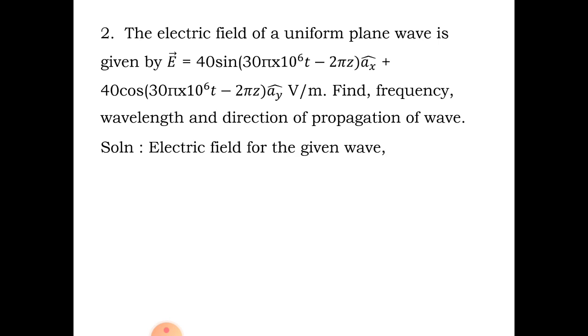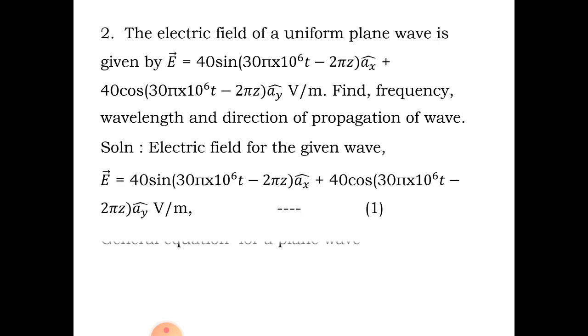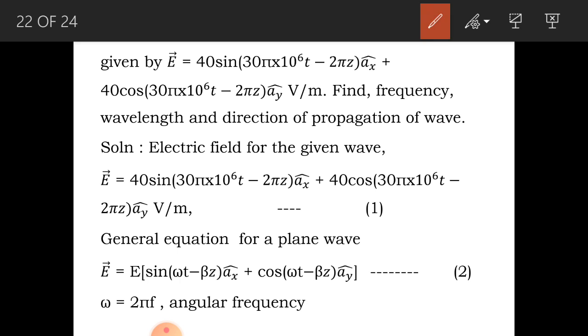So next question: the electric field of a uniform plane wave is given by E equal to 40 sin (30 pi into 10 to the power 6 t minus 2 pi z) ax cap plus 40 cos (30 pi into 10 to the power 6 t minus 2 pi z) ay cap volt per meter. This is the electric field given for a plane wave. From this we have to calculate the frequency, the wavelength and the direction of propagation of the wave.